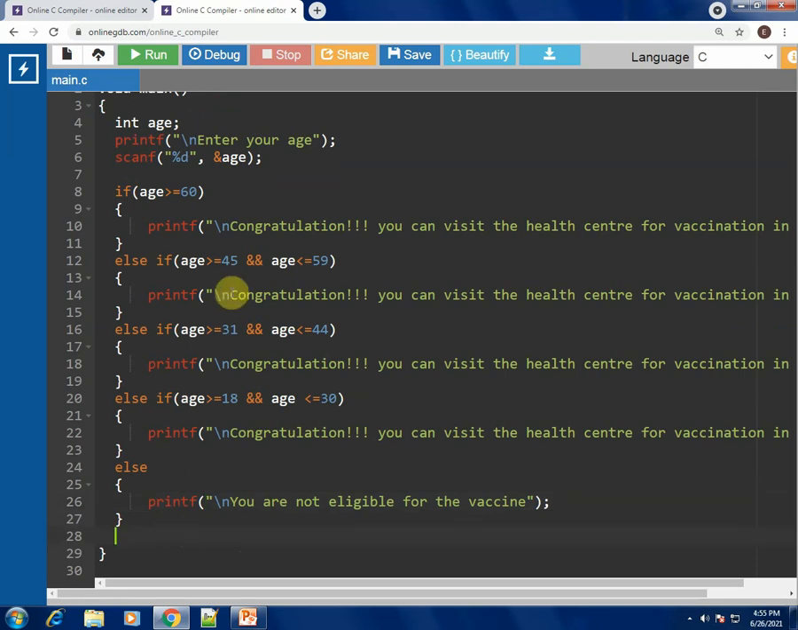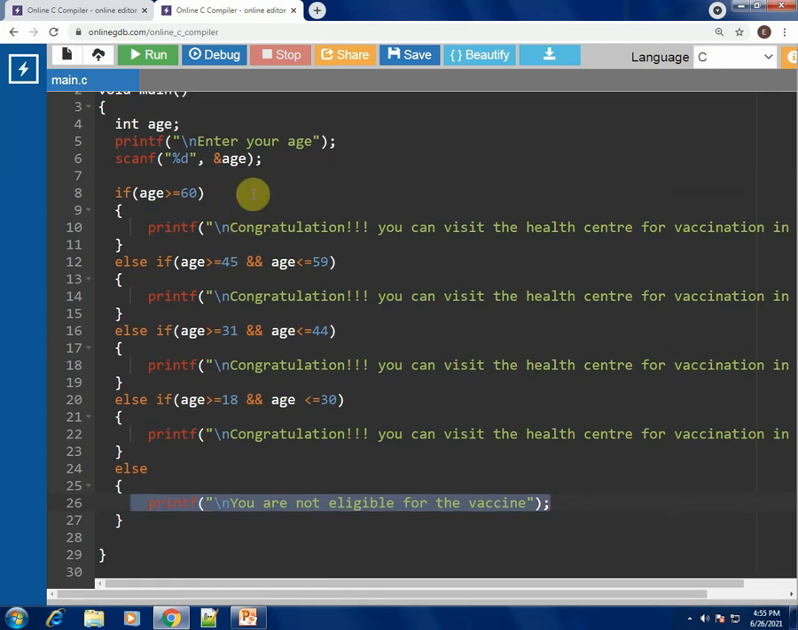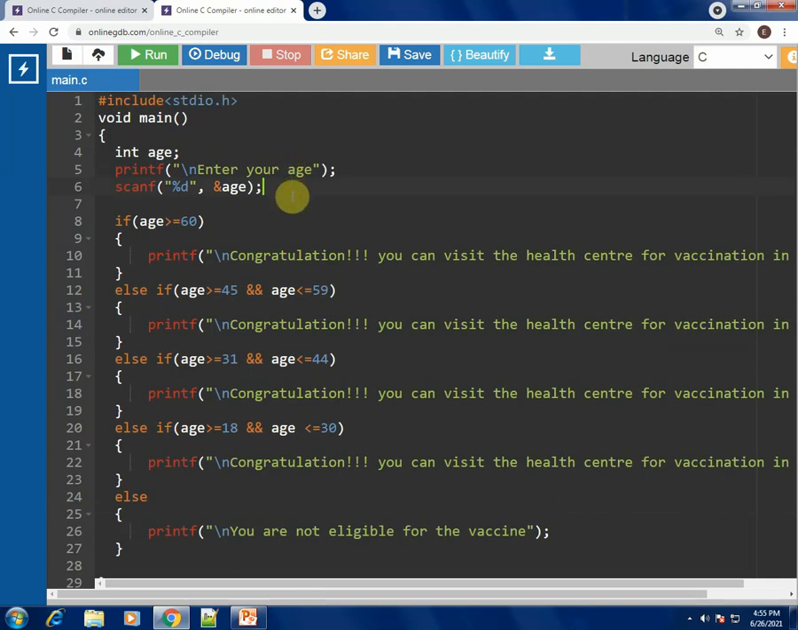Let us just go through if there is anything missing out. All the people above 60, people between 45 to 59, people between 31 to 44, people between 18 to 30. Last is people less than 18. This else condition will be executed only if none of the conditions are true. Only in that case will the last else part be executed. So let us just put one statement.